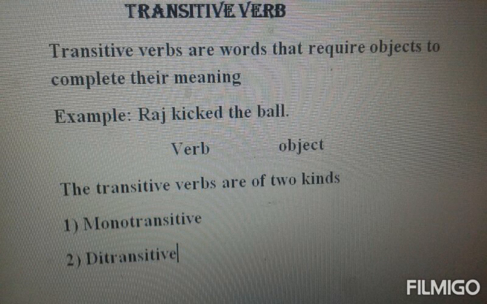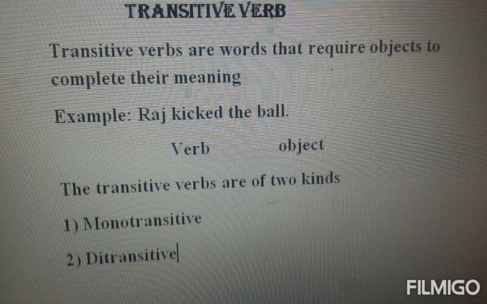Example, Raj kicked the ball. Here Raj is the subject, kicked is the verb, ball is the object. Right? So, in this particular sentence, the action is being passed on to the object.